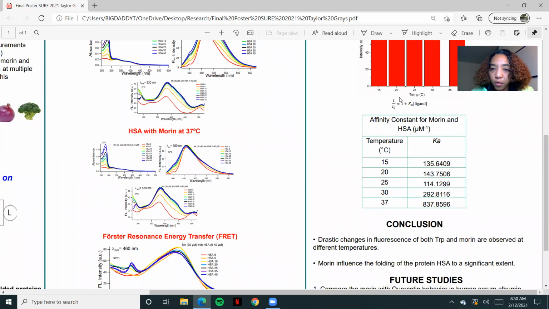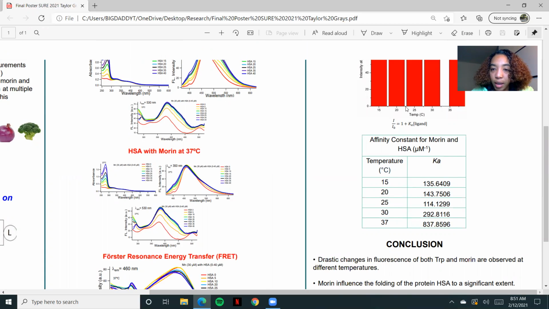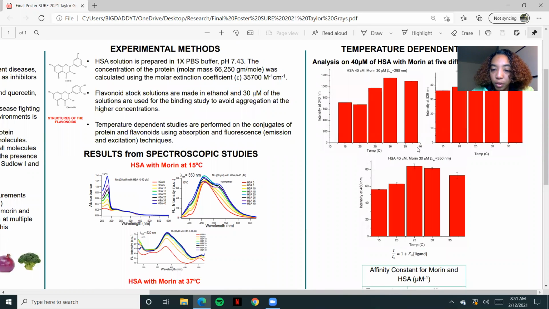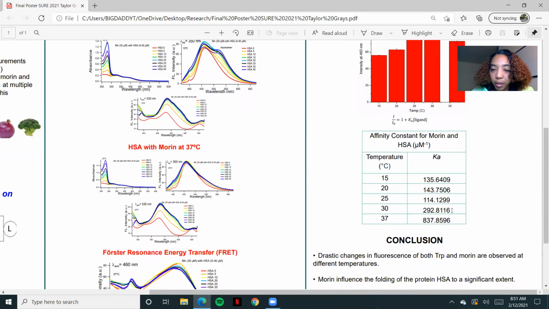We use this equation for our I, intensity with protein at whatever concentration, and our I with no protein, the I for intensity. And we used it for our binding constant. And we noticed that as our temperature increases, which we really prove over here, so does our binding constant using this equation, as 37 degrees Celsius will be at its highest.